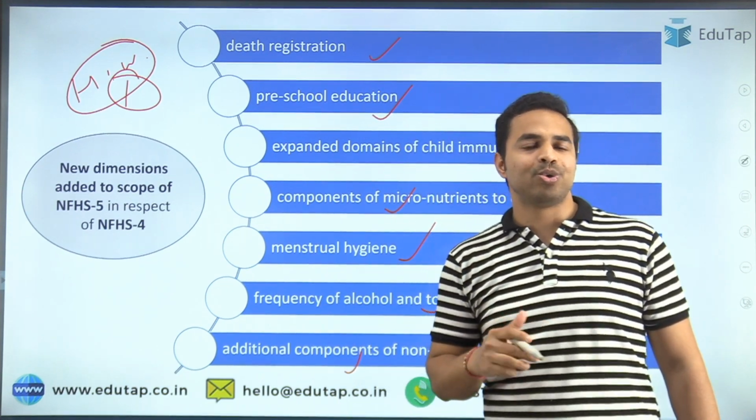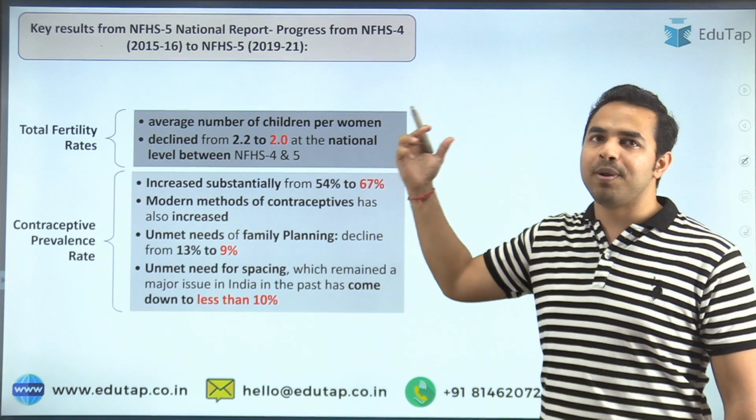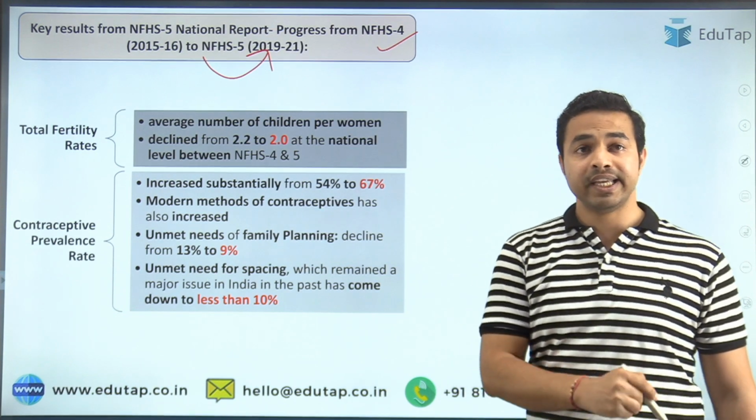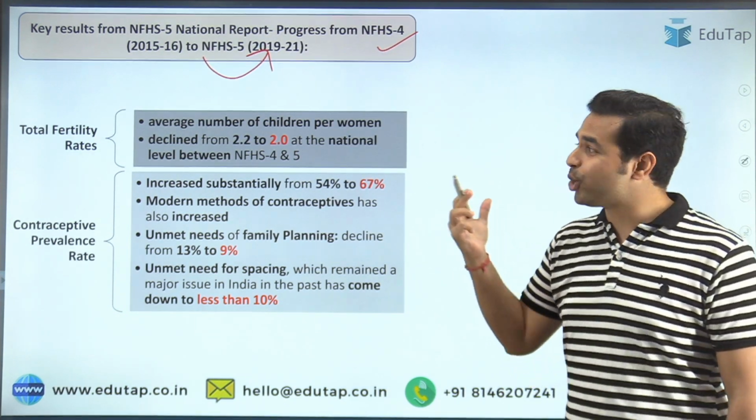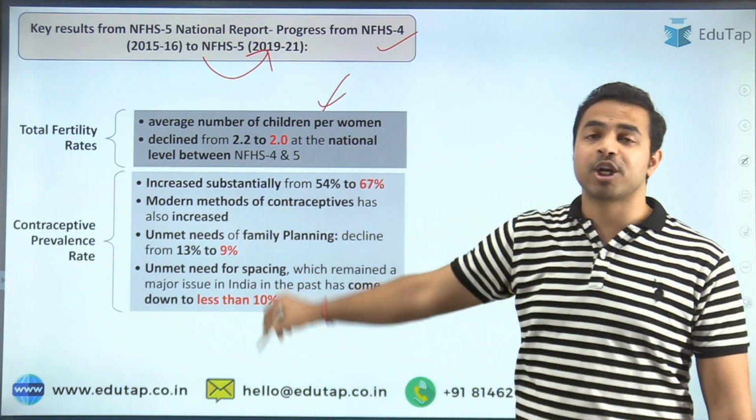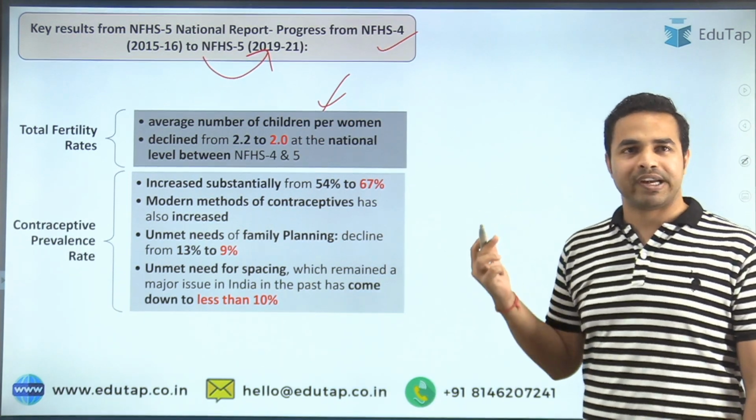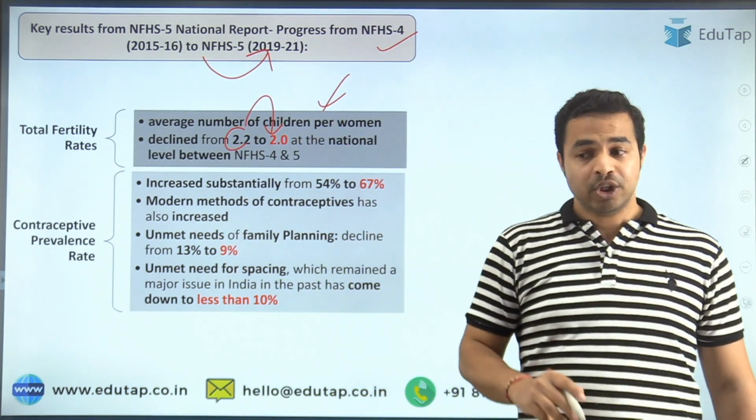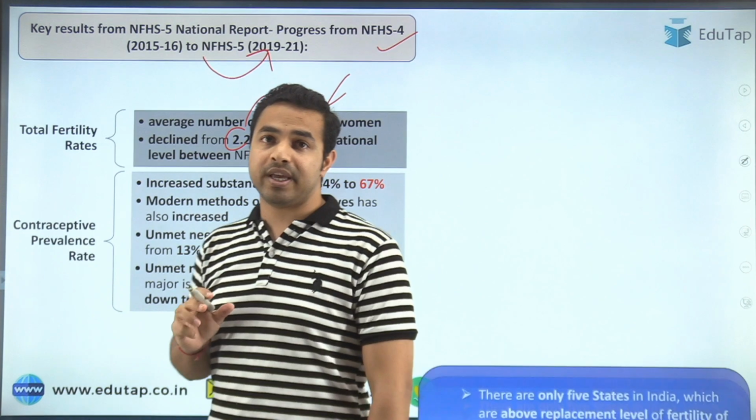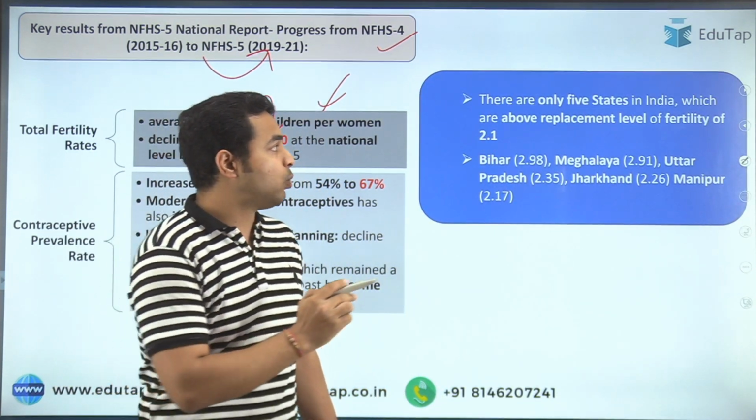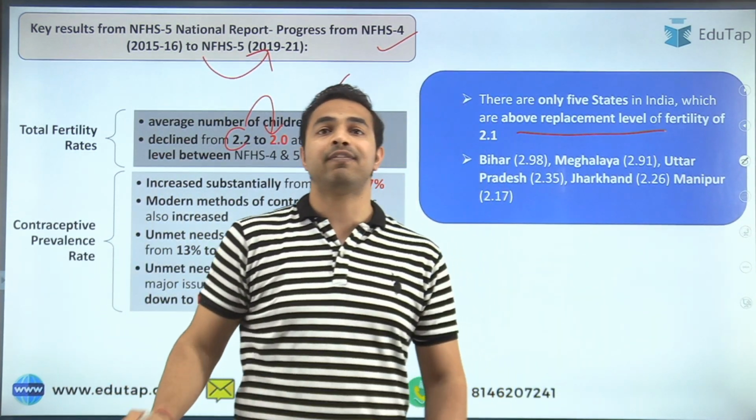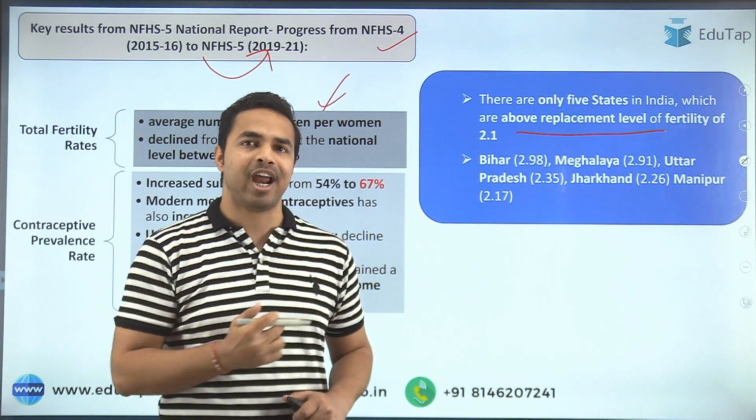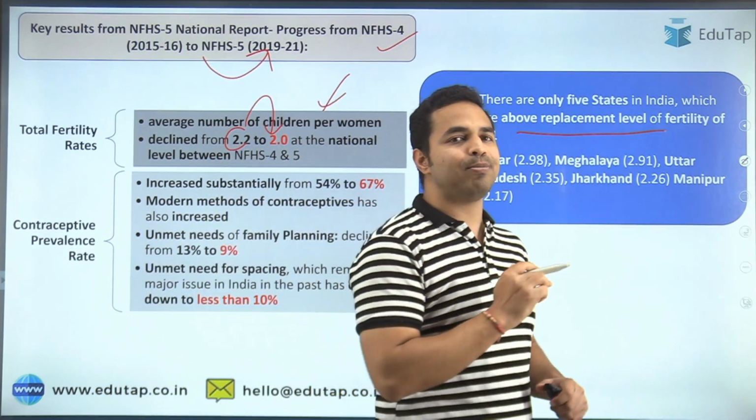Now let's move on to the key results of the national report, progress from NFHS-4 (2015-16) to NFHS-5. The very first parameter is the total fertility rate, that is the average number of children per woman. The total fertility rate has declined from 2.2 to 2.0 at the national level. One more point to remember is that only 5 states were above the replacement level of fertility of 2.1, and these states are Bihar, Meghalaya, Uttar Pradesh, Jharkhand and Manipur. These are things you are required to remember from the exam point of view.